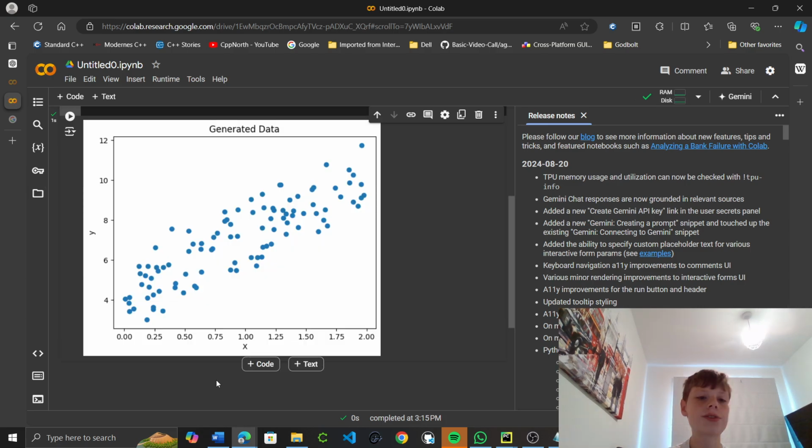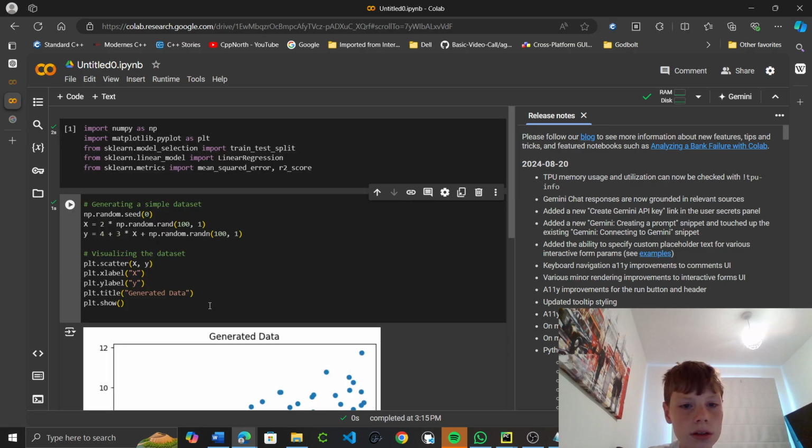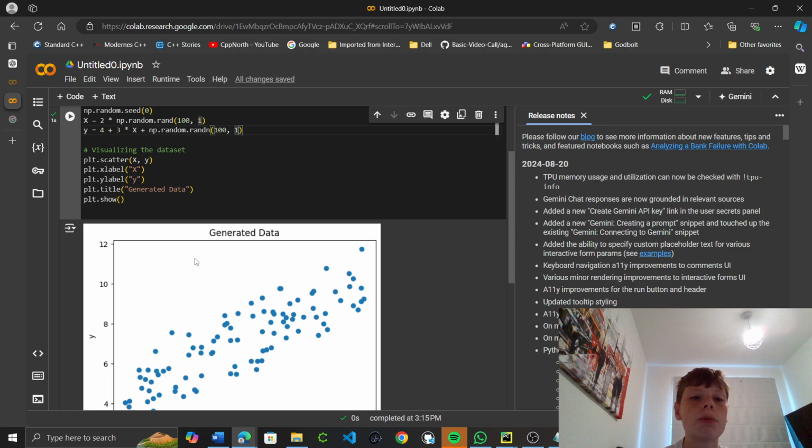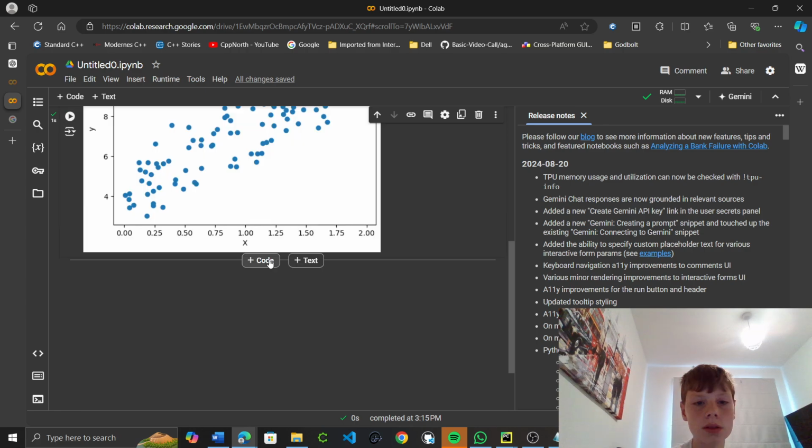So yeah, you can see it correlates linearly. We're just doubling. Why is it 100 to 1? Okay, I'll leave it as is because it's not that important how we generate it here. It's just important that we can perform linear regression on this. So we're making a scatter graph with X and Y. The X label is X and the Y label is Y. Title: generated data, and we show that. Okay, pretty simple for now.